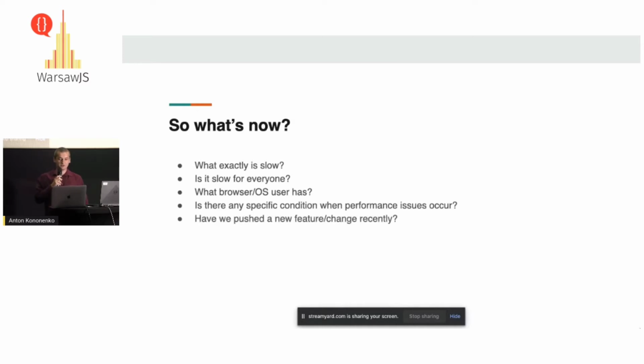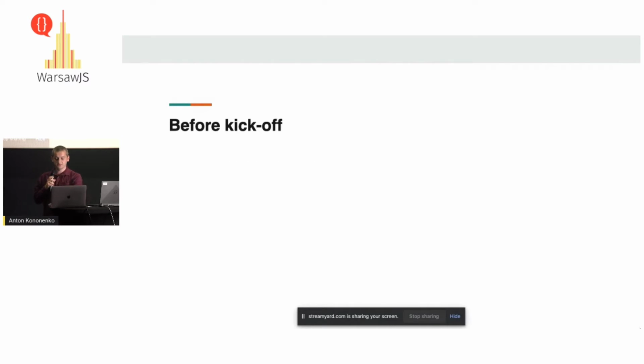And one small question which we should ask ourselves: maybe we pushed something recently, or maybe there's a new feature, change, whatever, which actually led to performance degradation. So, before we kick off, relating to those questions, check if this issue needs to be fixed. Again, maybe it's just not the case. You have one user who has 1 million rows of data which you want to show in the UI, and maybe you shouldn't waste your time on fixing this.